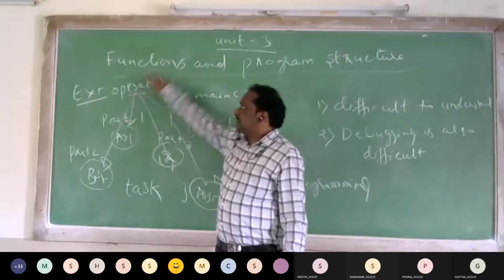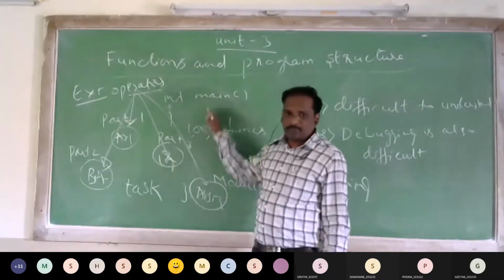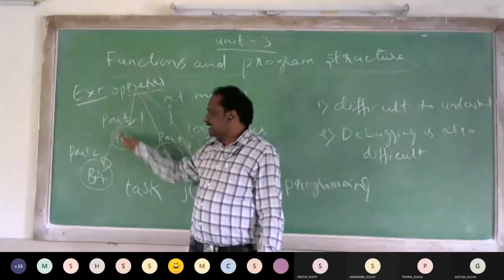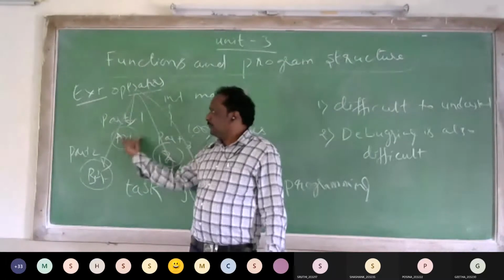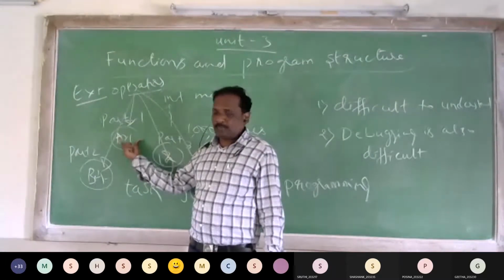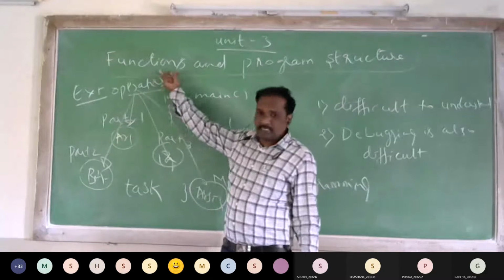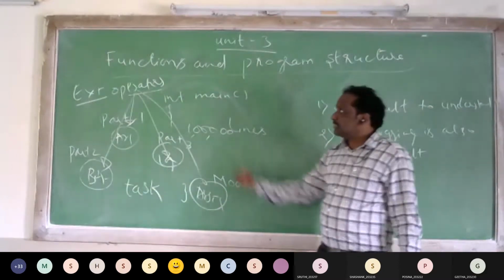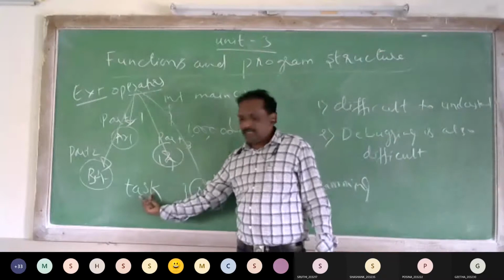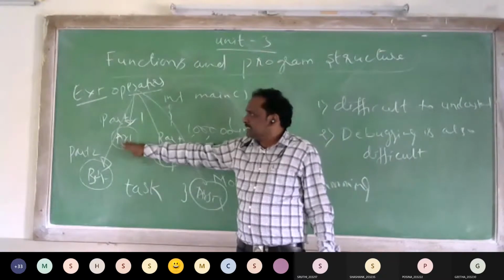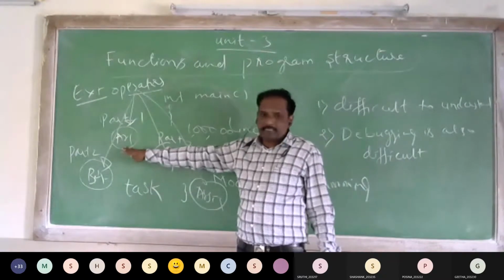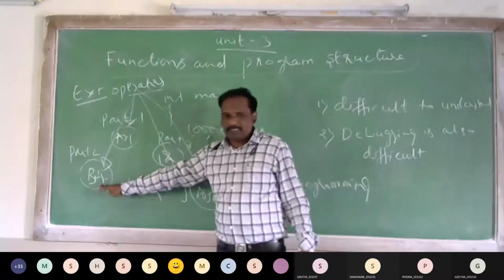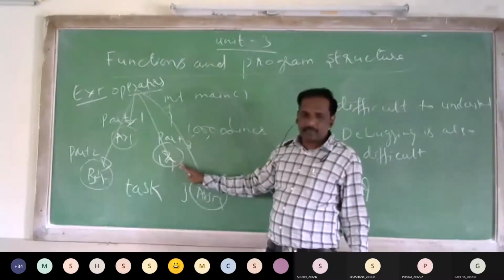That's why what we will do is we will divide the bigger problem into smaller problems. The smaller problem is called as task. Part of the program is called as function, is also called as module. What does the module do? It will perform a small task. Say that this part 1 performs arithmetic operation, this part 2 performs bitwise operation, this part 3 performs logical operation.